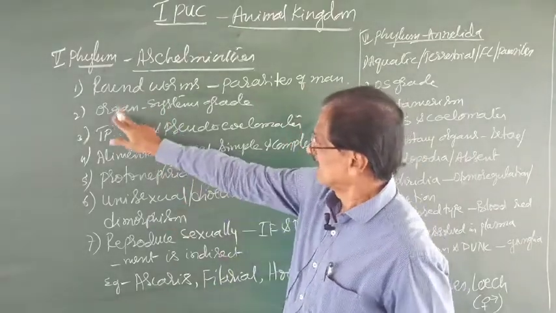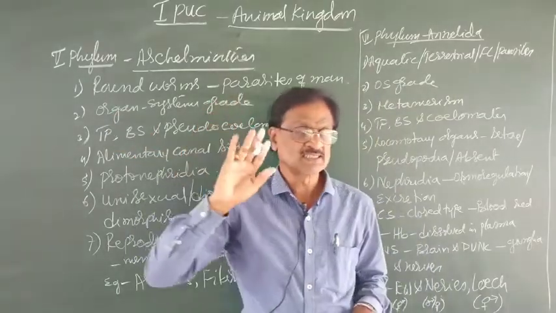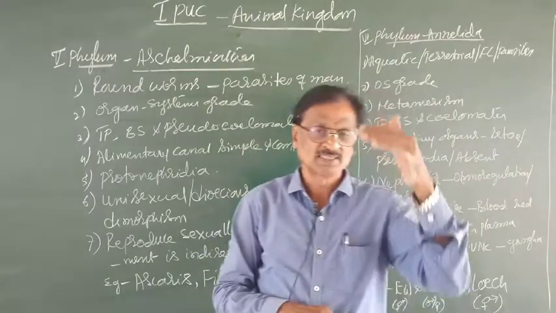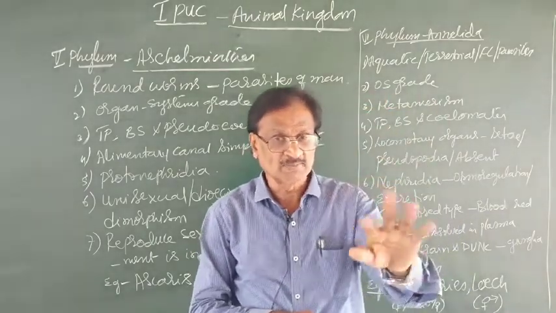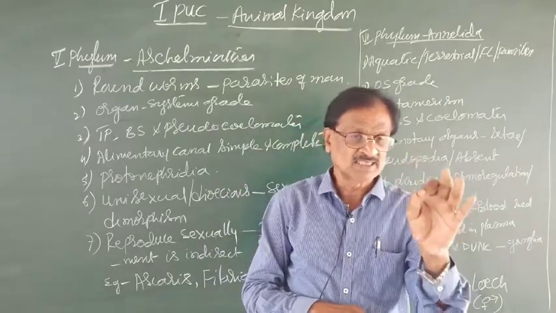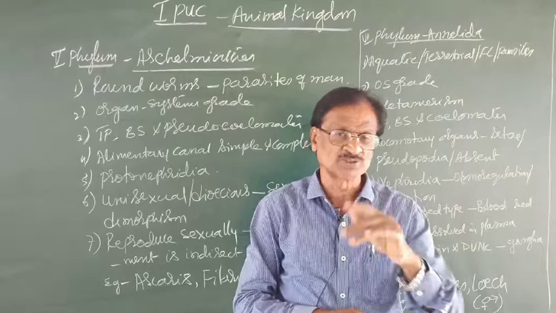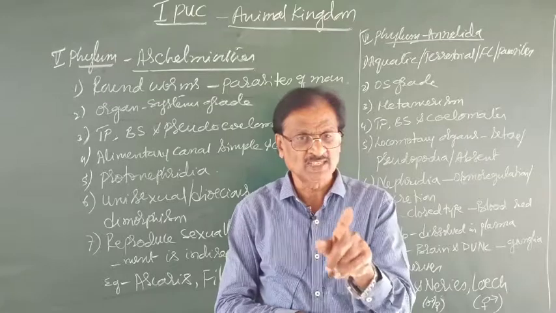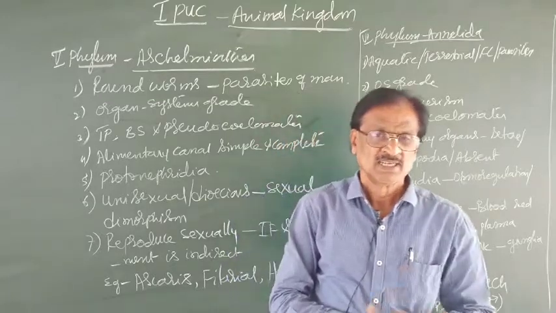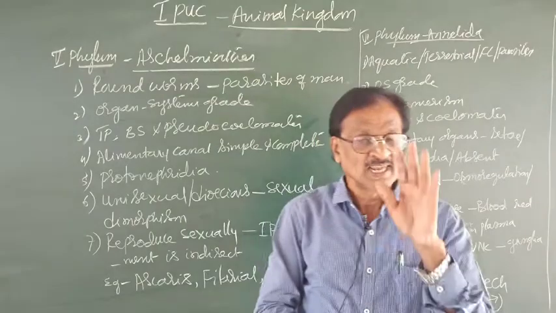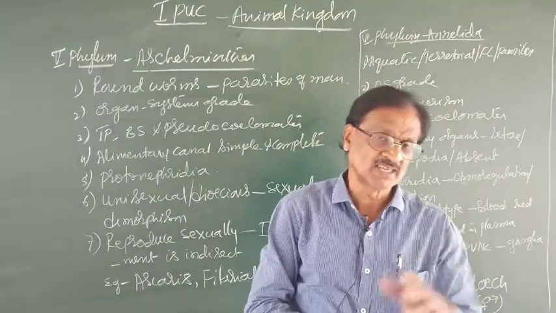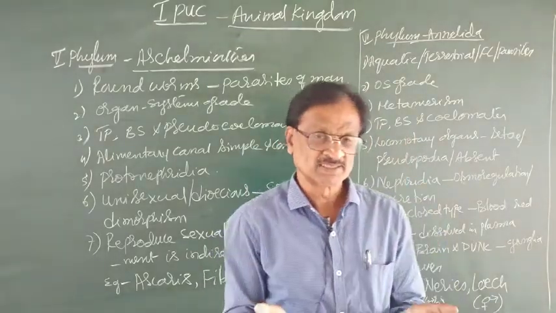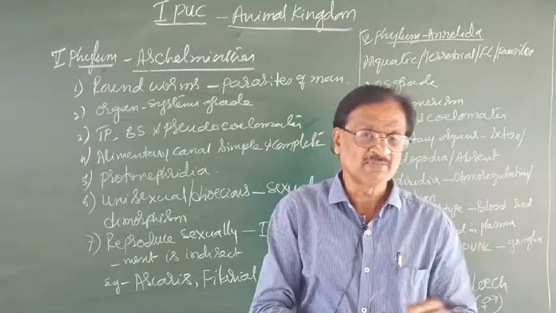Then they exhibit what? Organ system grade of organization. Remember, poriferans, cellular grade of organization. Cellular in the sense they are with many cells but no tissues. Coelenterates, tissue grade of organization. There are tissues, no organs. Ctenophores, they are also tissue grade of organization like coelenterates. Whereas platyhelminthes, they are organ grade of organization.